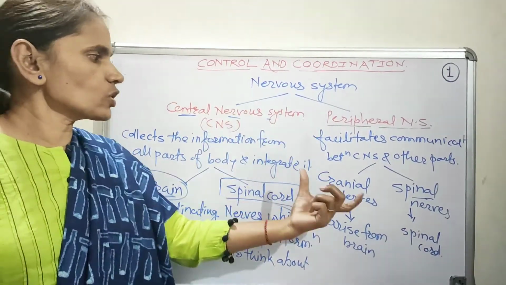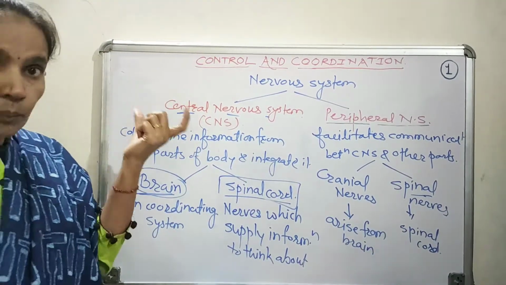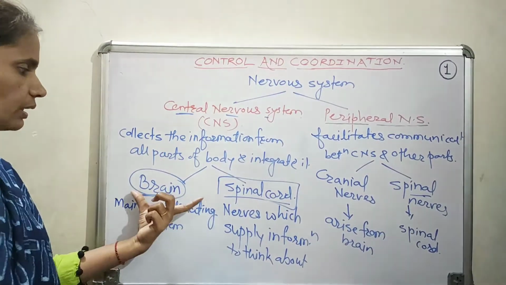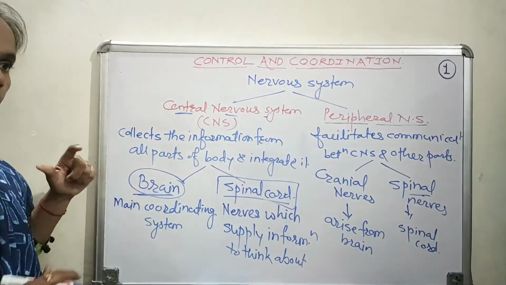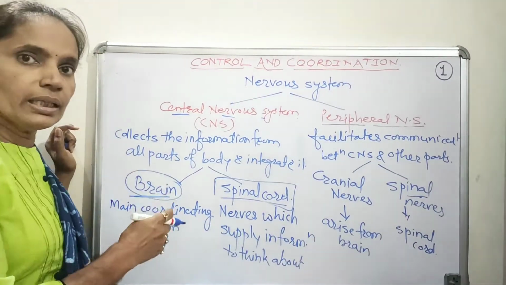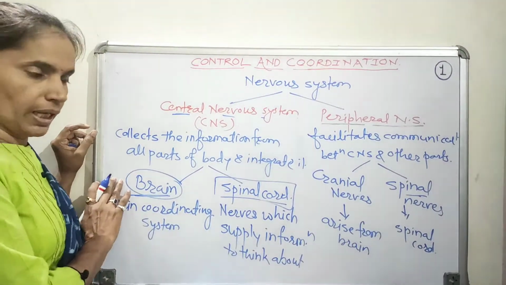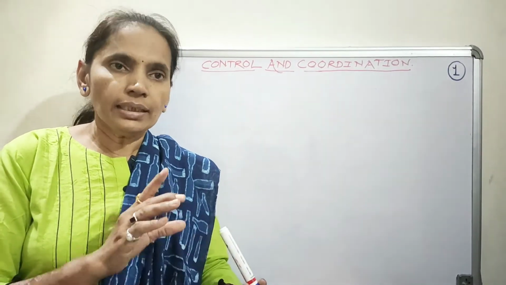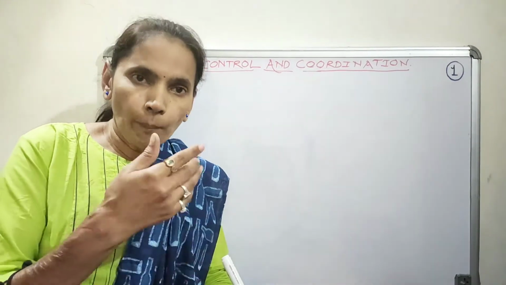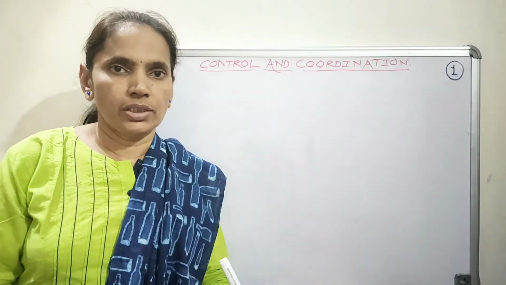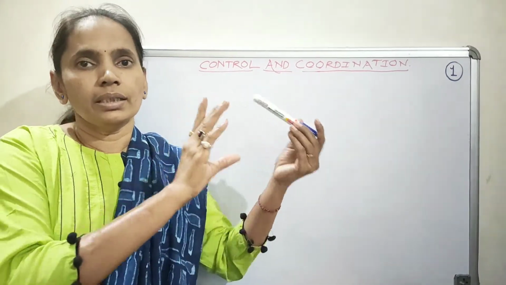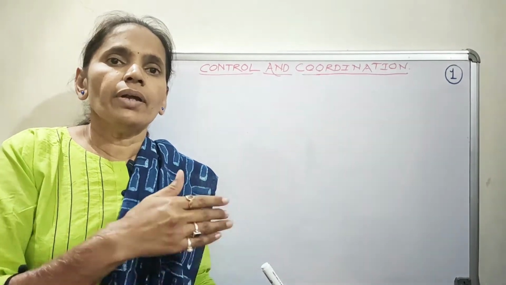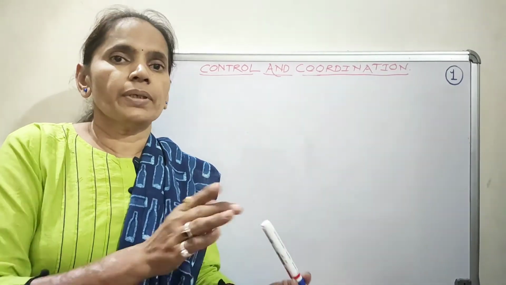So overall, the nervous system consists of the central nervous system and the peripheral nervous system. The main components of the thinking process, the control and coordination, are the brain and the spinal cord. Thinking involves very complex mechanisms and neural connections, all concentrated in the brain. Because of the brain only, we are able to think and act as per the thinking.